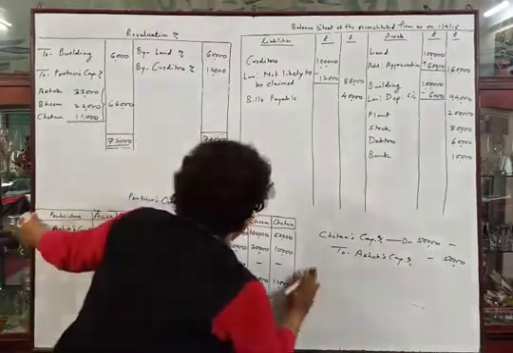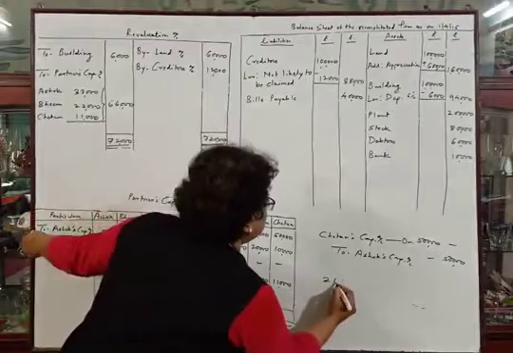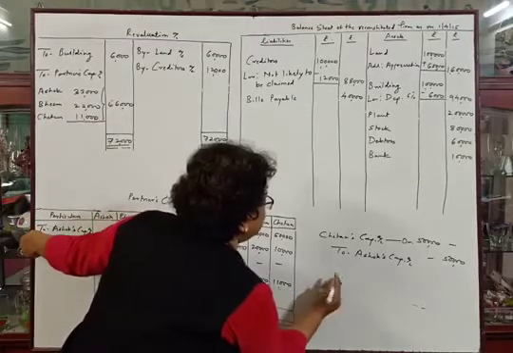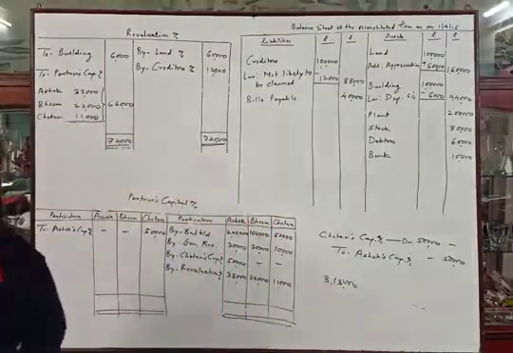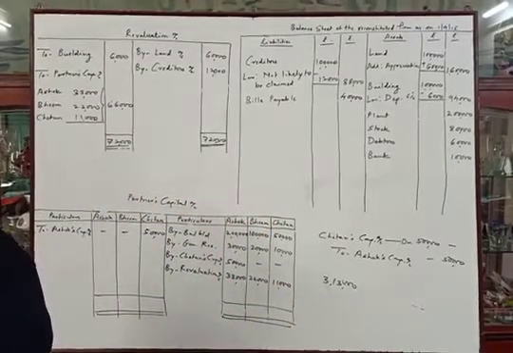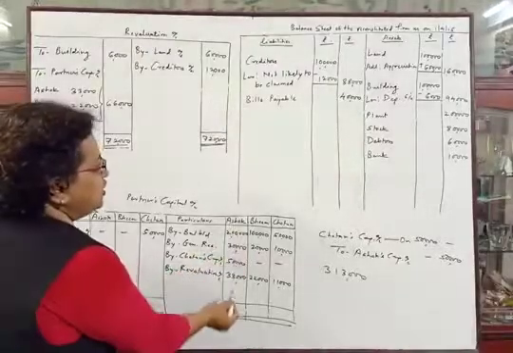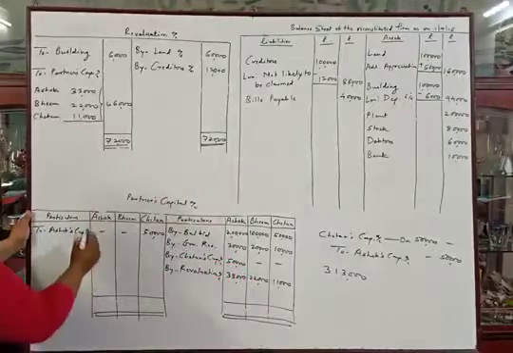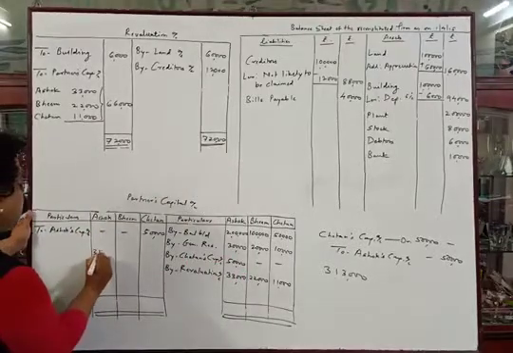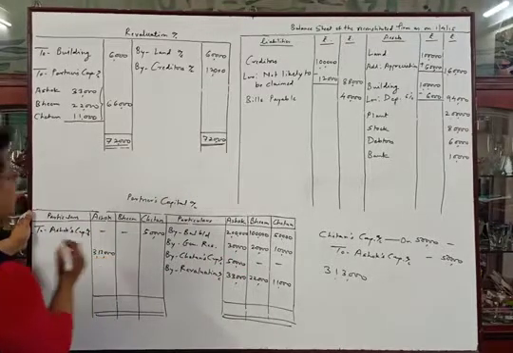Sorry, 3 lakhs 13,000. Total of Ashok's credit side is 3 lakhs 13,000. No amount in debit side, so the balance will be 3 lakhs 13,000 for Ashok.